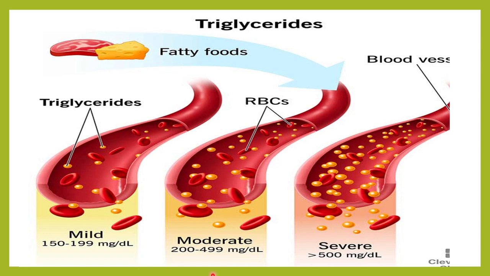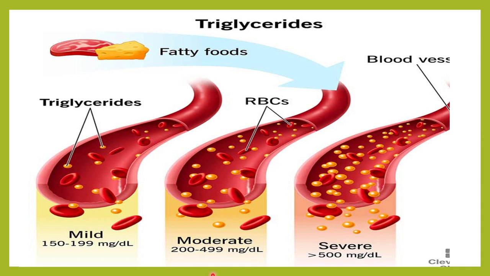Remember, nowadays we see triglyceride as high as 500, 600, even in young adults, mainly because of our lifestyle. When you are having a lot of fatty food, a lot of carbohydrate-rich food, a lot of sugary food, the excess calories start getting stored, and over a period of time, if this continues, these excess calories will increase your triglycerides.